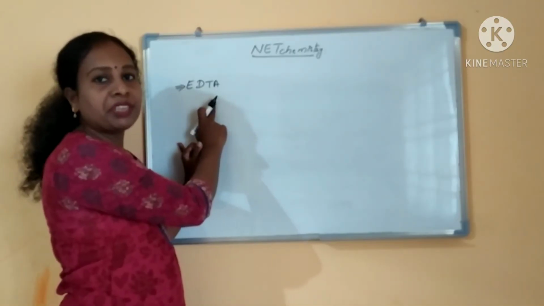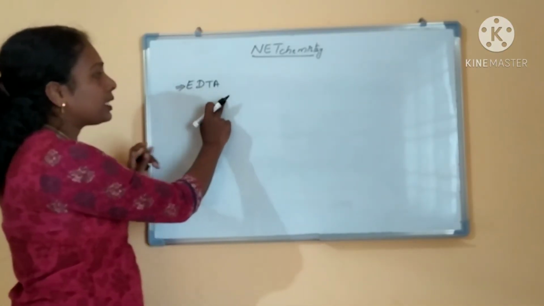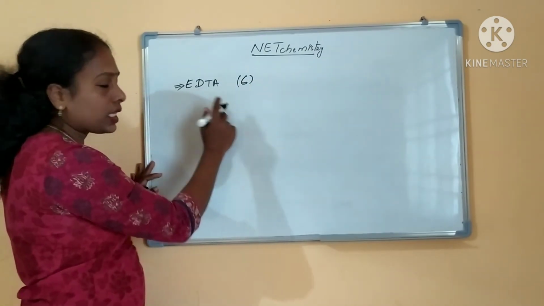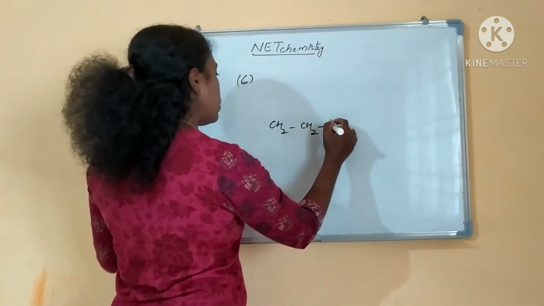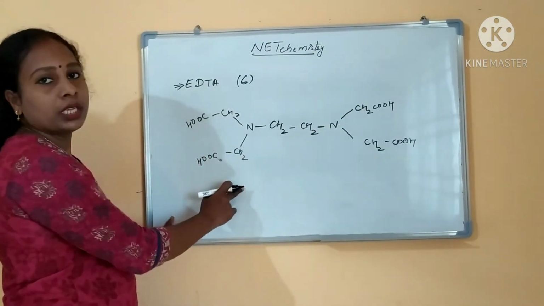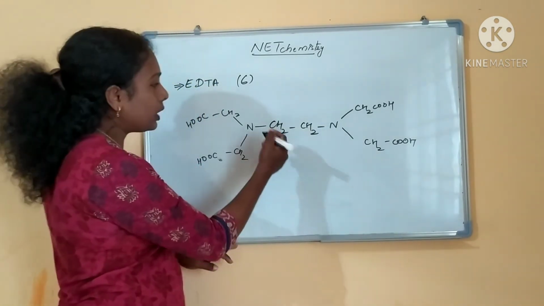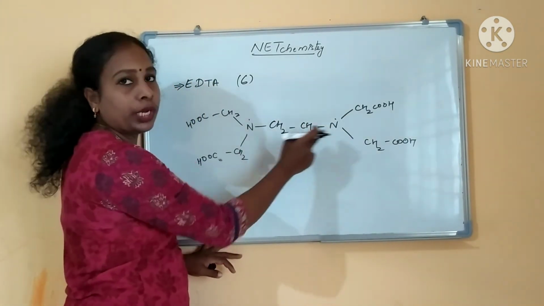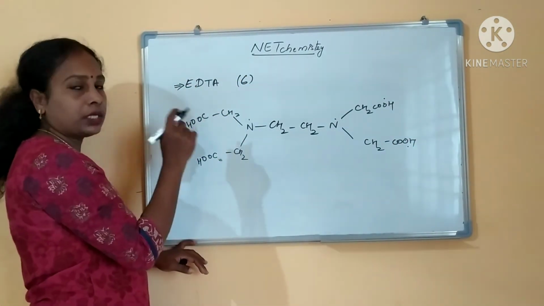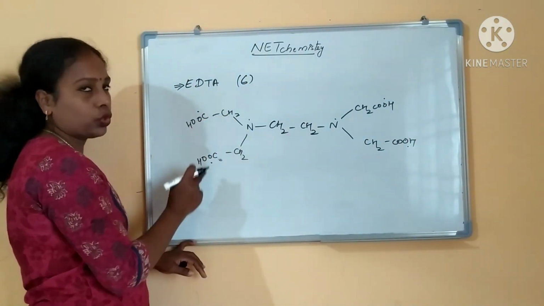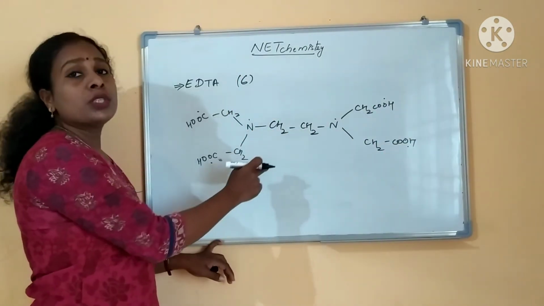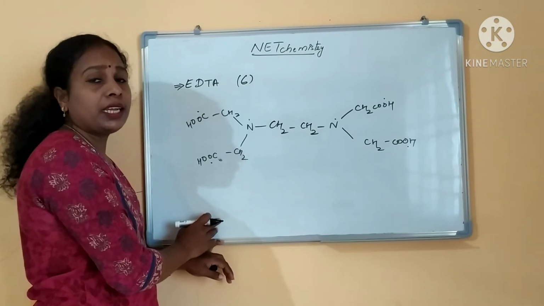What is the denticity of EDTA, ethylenediaminetetraacetic acid? It is a hexadentate. 6 is the denticity. What is the structure of EDTA? CH2CH2N. This is what EDTA is. How many donors are there? 2 nitrogen is there. 1 oxygen from here, 1 oxygen from here. I am just putting a dot here, here. So how many donors are there? 1, 2, 3, 4, 5, 6. So EDTA is a hexadentate ligand.